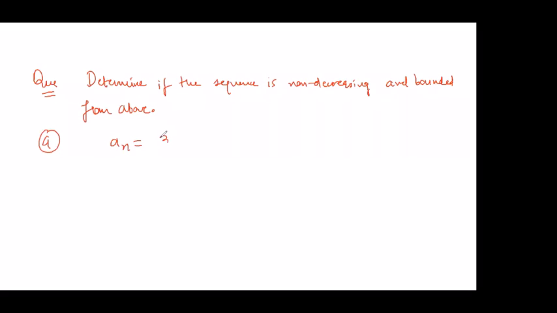So write down the first question, 3n plus 1 by n plus 1. First thing we need to do is check whether this is non decreasing or not. I explained this to you last time, how to check whether a sequence is non decreasing or not. The condition to check is this: an plus 1 minus an should be greater than equals to 0 for all n. Do not forget, for all n. Whatever you claim must be true for all n, with not even a single point of exception. Only then will you term your sequence to be non decreasing.